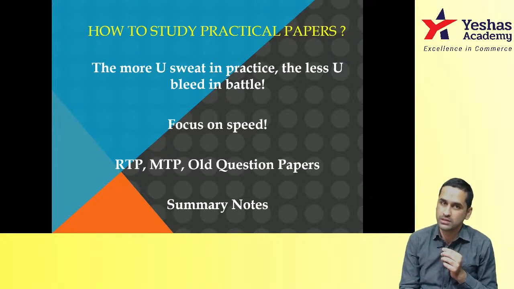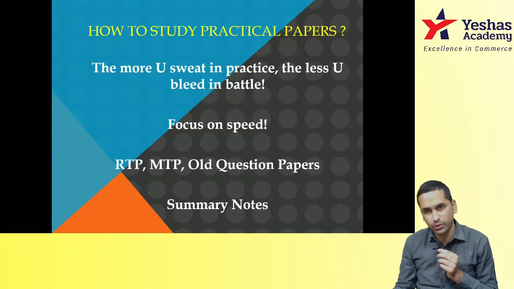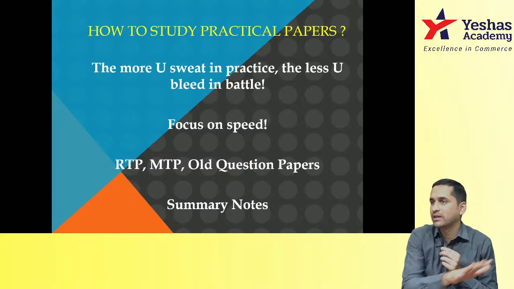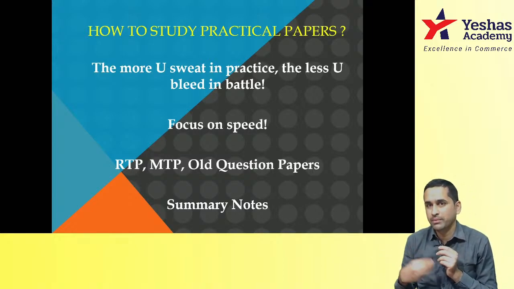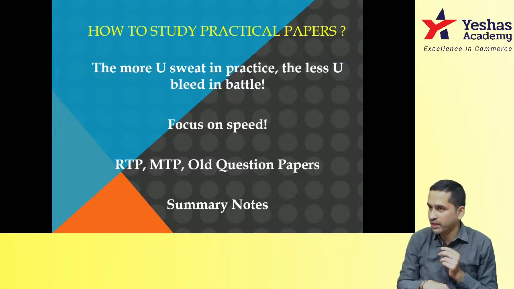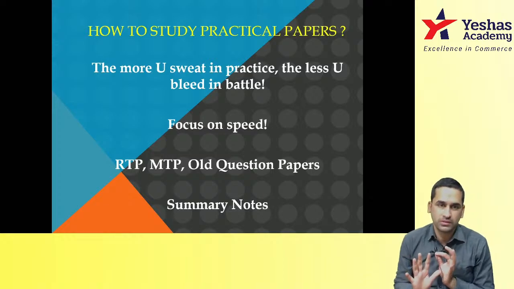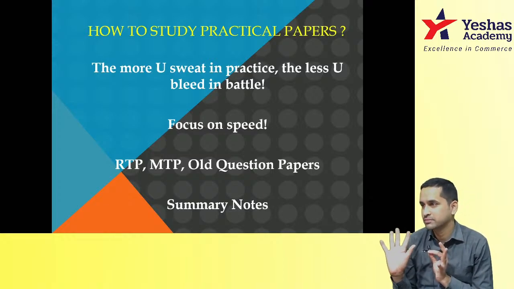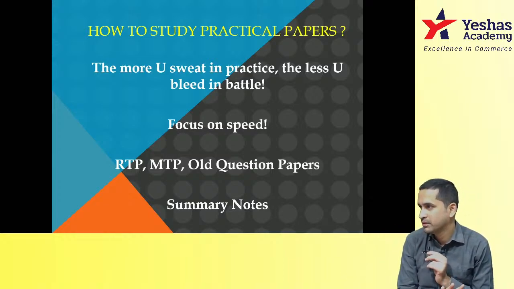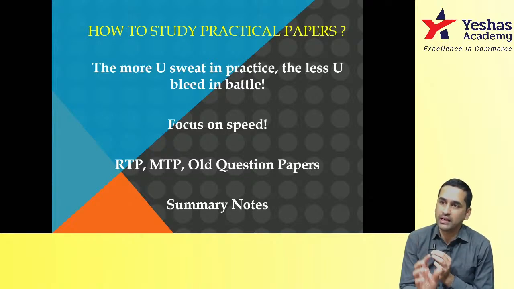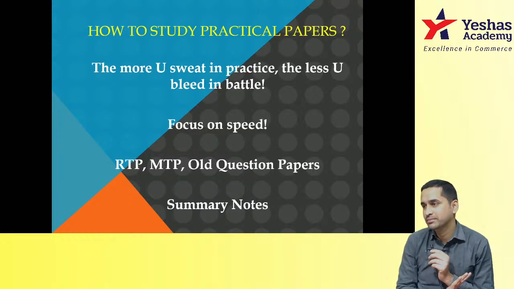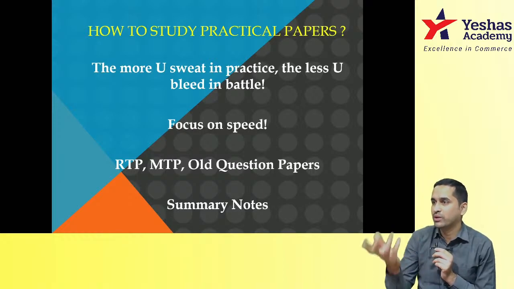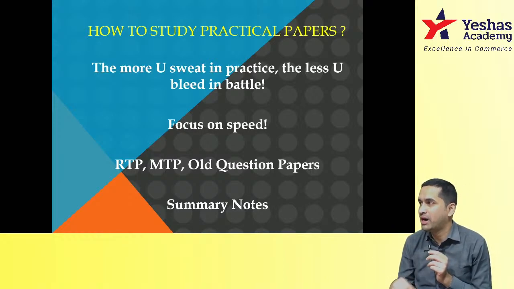So don't do this. Keep all books open in front of you: regular class material, study material, 3 RTPs, 3 question papers. If I am revising process costing today, in 8 hours I should complete process costing from all sources. No more process costing revision after that. That should be your approach. Now you know even 7 hours will be very less to complete so much. But this is a better way. Instead of doing class material today and the RTP after 1 month, this is a far better way.